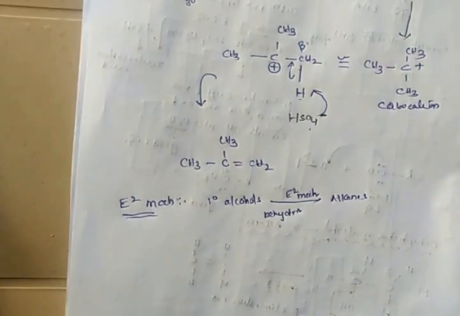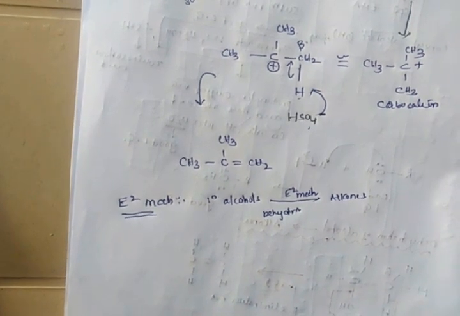Secondary and tertiary alcohols undergo dehydration via the E1 mechanism and offer alkenes. This is about elimination reaction. So we will now discuss the E2 mechanism.